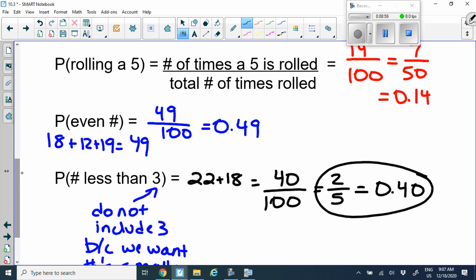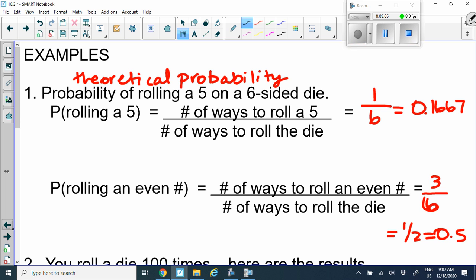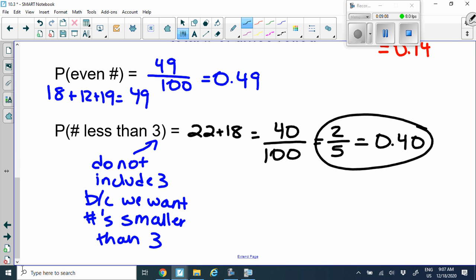Okay. We have one more to do here on this part. We are now going to be talking about cards for our next part, right? So go ahead, actually make sure to watch part 2 of this video, and we're going to do more of the theoretical and experimental probability. Okay, see you then.